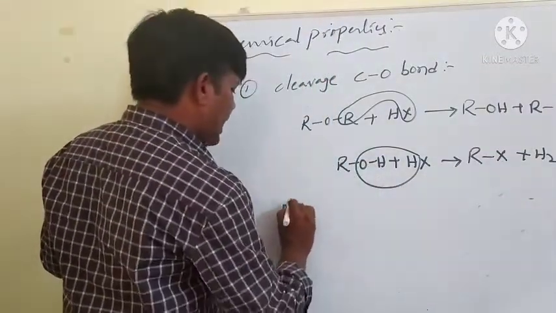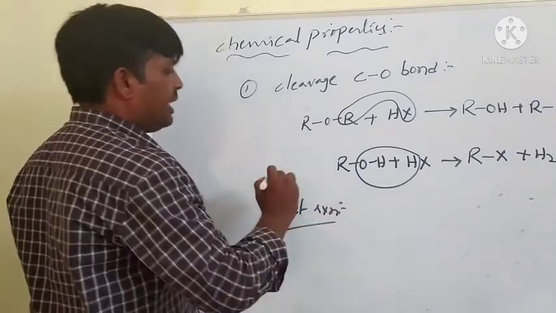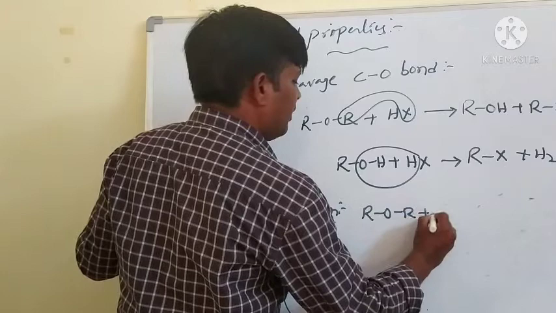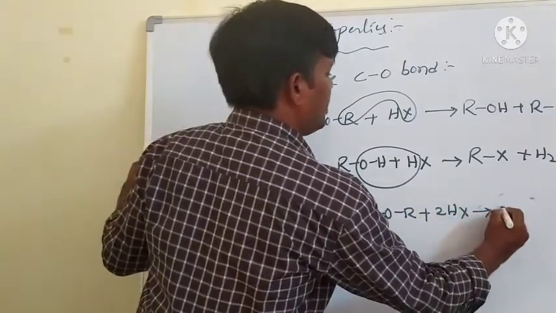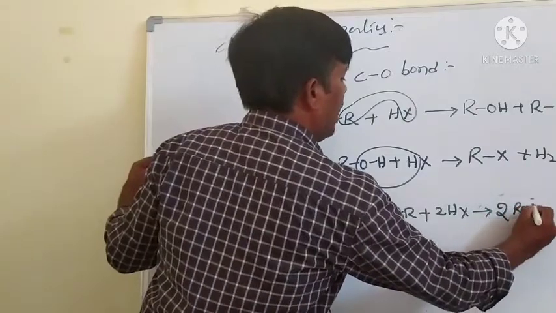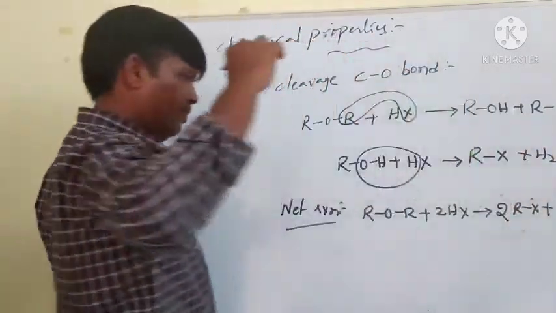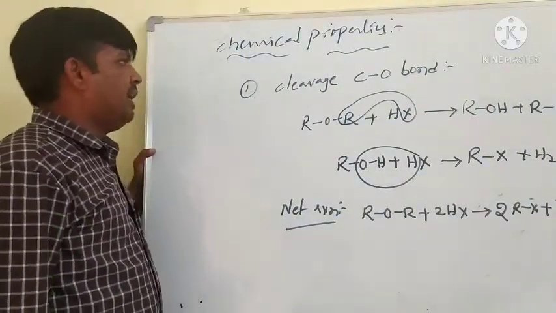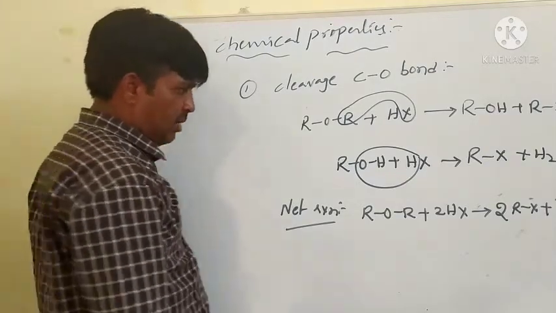Therefore, the net reaction is written like this: ether reacting with two molecules of hydrogen halide, formation of two molecules of alkyl halide and removal of a water molecule. Okay, this is the reaction of ethers with hydrogen halide.